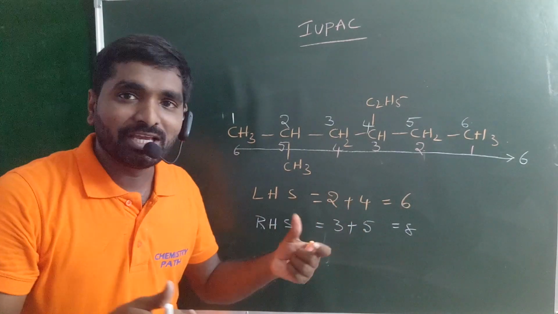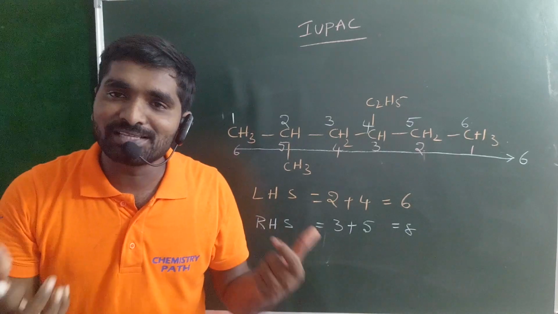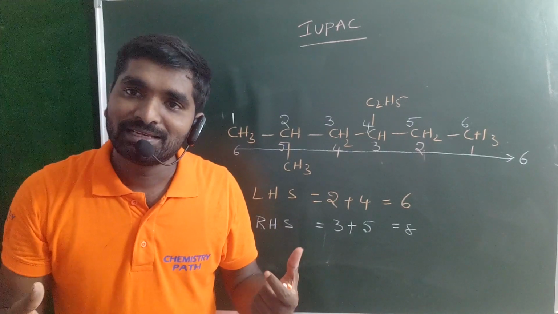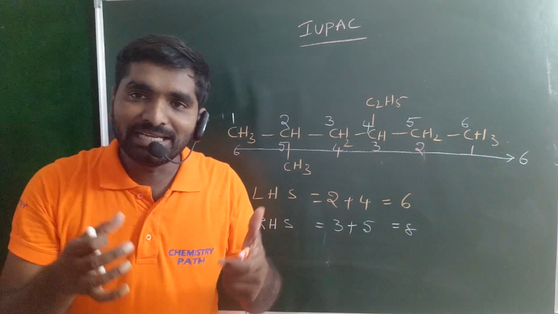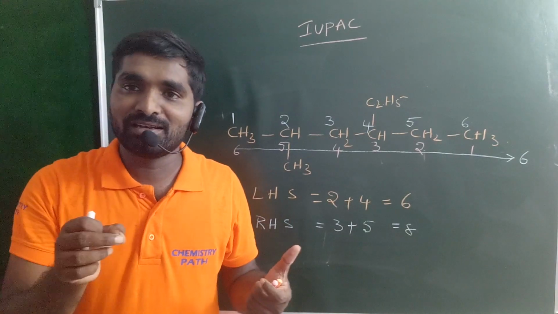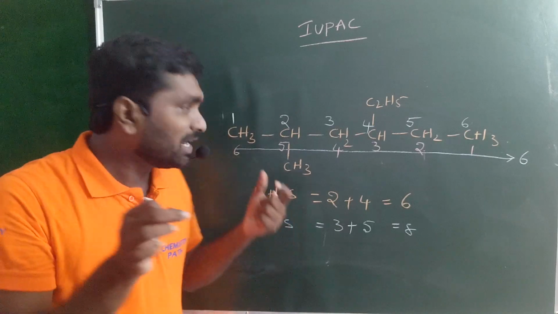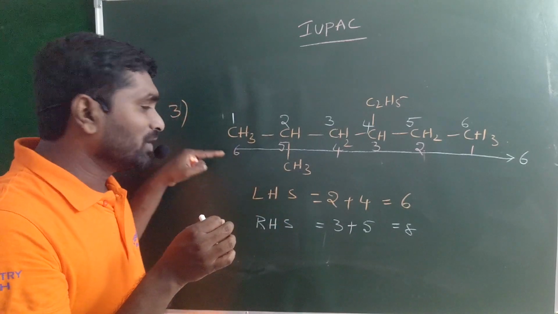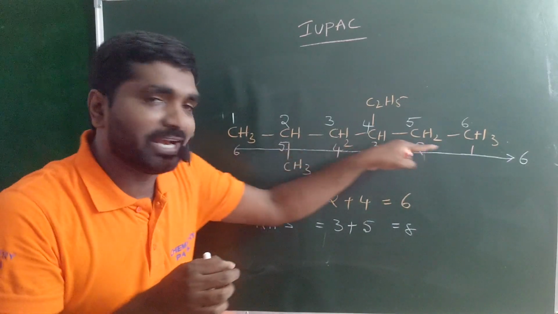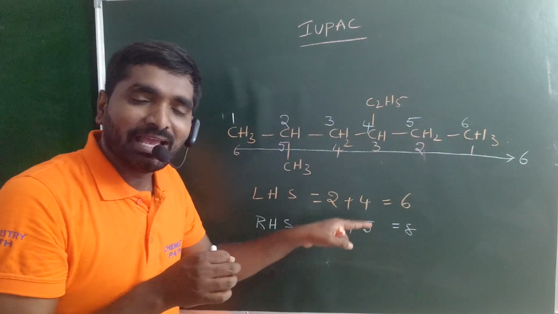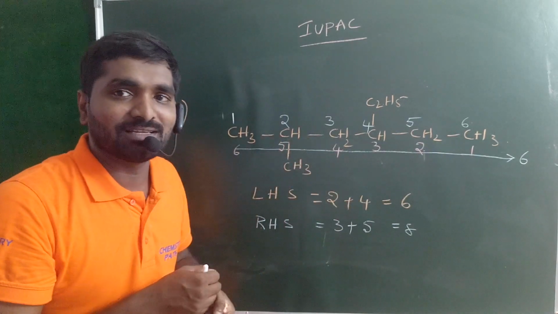So when you have two or more different substituents, or the same substituent in different, unequivalent positions, then you should follow the lowest sum rule. According to the lowest sum rule, numbering starts from the left hand side, which is correct according to IUPAC nomenclature.